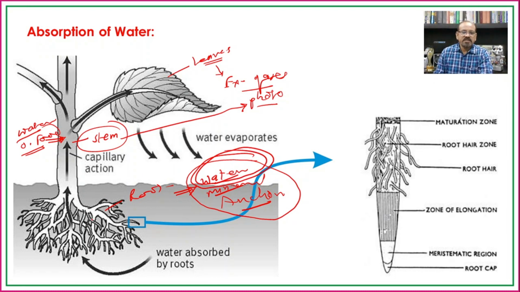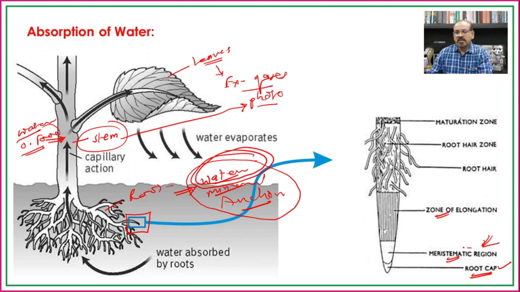If you see the structure of the root, it is classified into different regions, that is the root cap, which is present at the tip of the root. Then there is the meristematic region, in which there is continuous division of cells, because meristems are tissues or aggregations of cells which have the independent power of division.